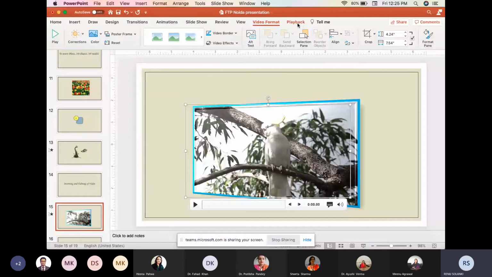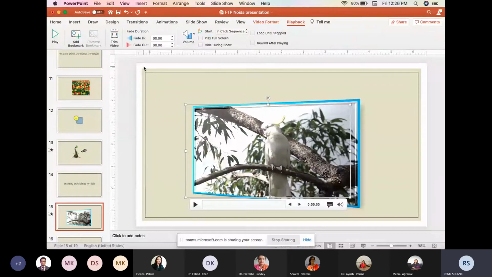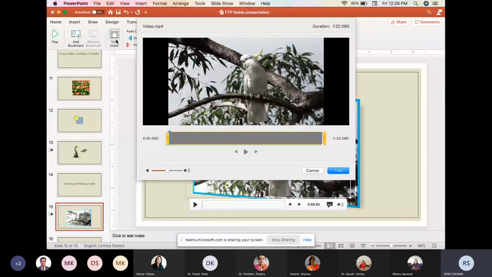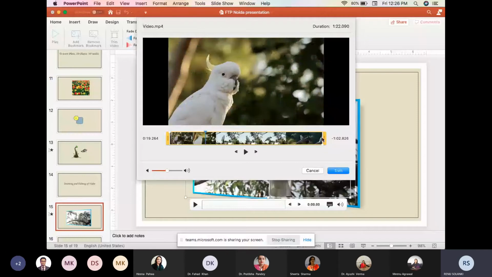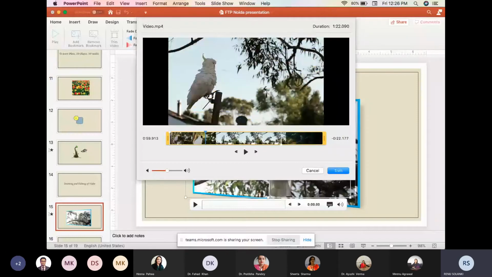Another important thing is that we can edit the video. For that I have to go to Playback. In Playback it will show Trim Video. Trim Video means that instead of playing the entire video during my presentation, I want to play only some part of this video. So I have to choose from where to where. For example, I want to play only this much part of the video. Then I will select these blue and white cursors, and the video outside these cursors will be removed, and we will click on Trim.